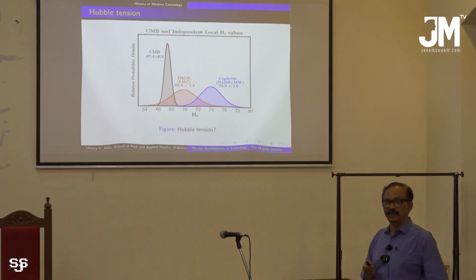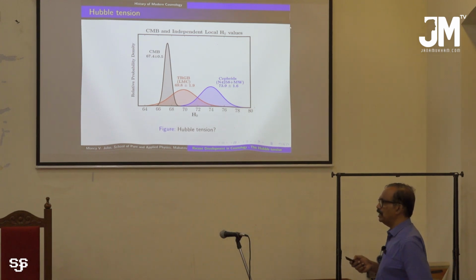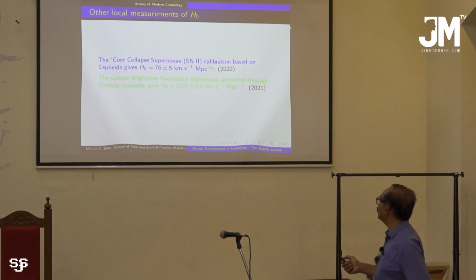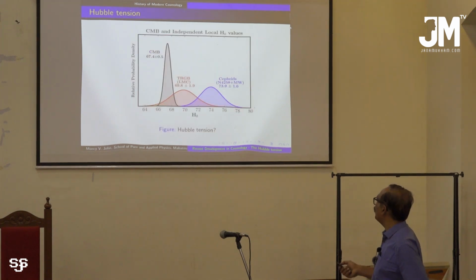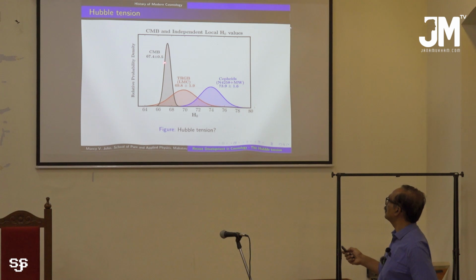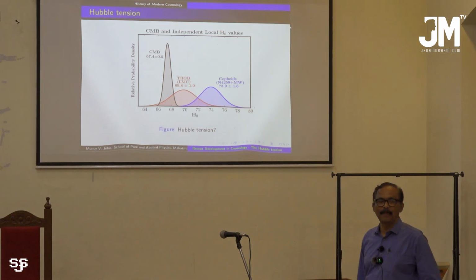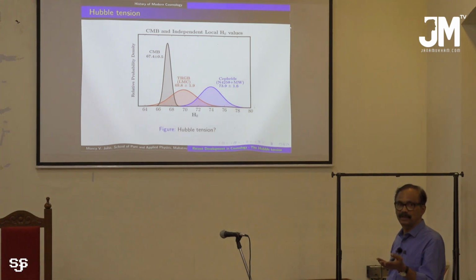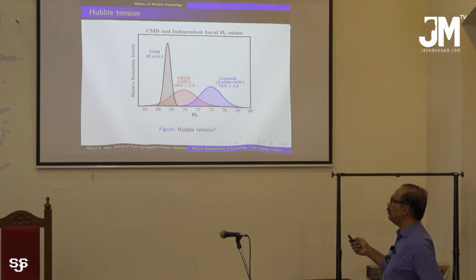That is a physical quantity of utmost importance in our understanding of the universe. But the value of H naught is having so much difference. See, this curve is what is predicted by the lambda CDM model, whereas this is what is obtained by these people from the local measurement.